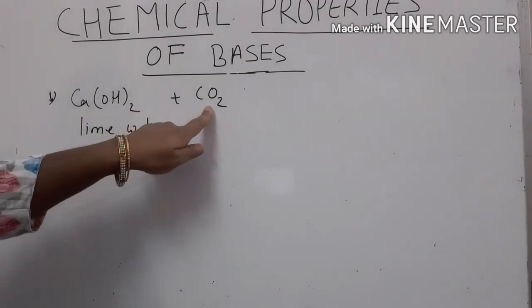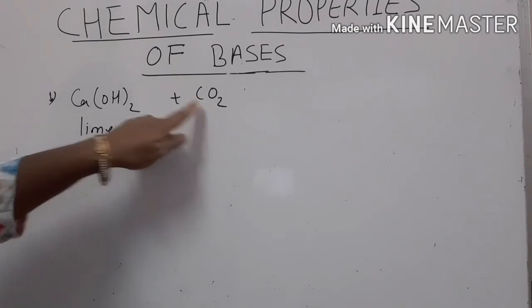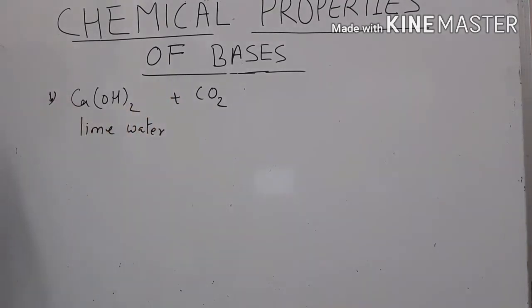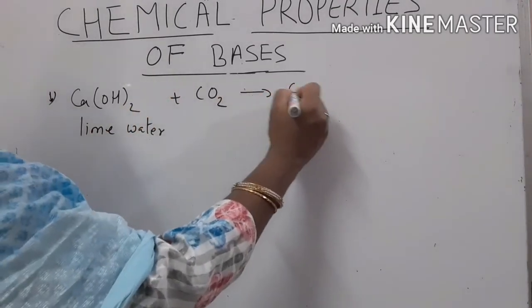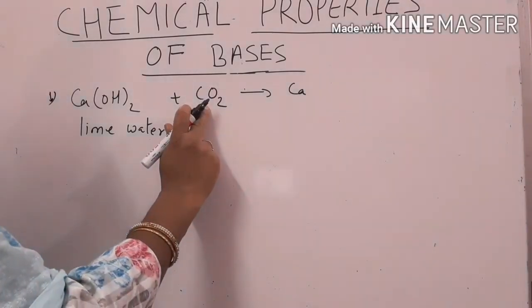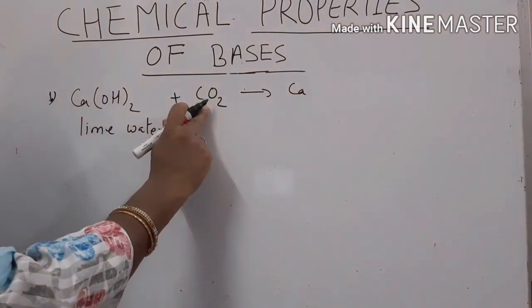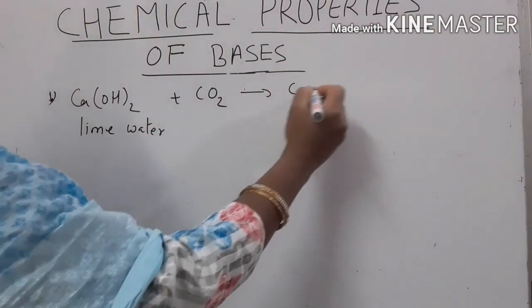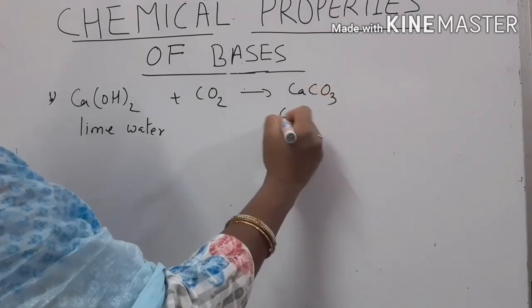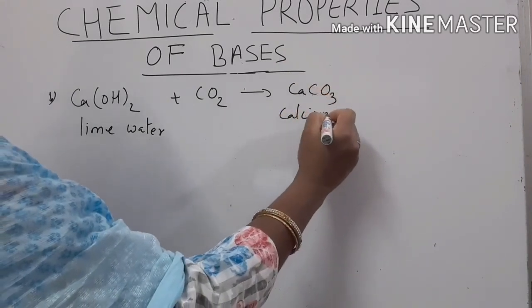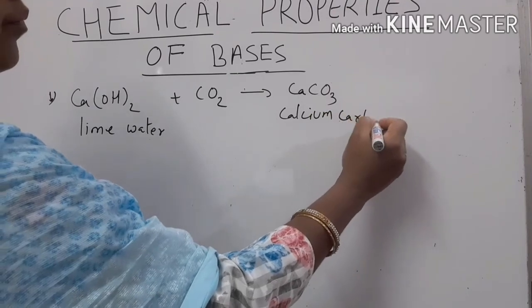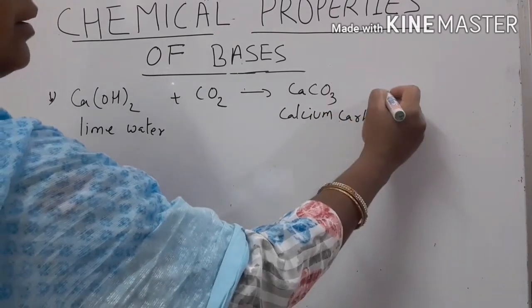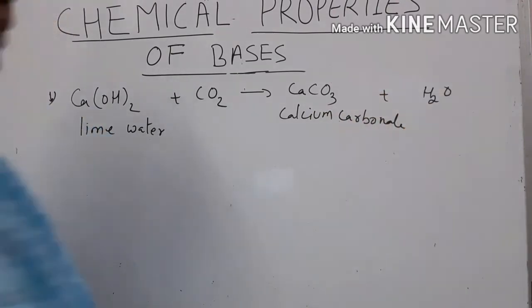Here carbon dioxide is a non-metallic oxide and calcium hydroxide is a base. The salt formed by carbon dioxide is carbonate, so it will form calcium carbonate and water.